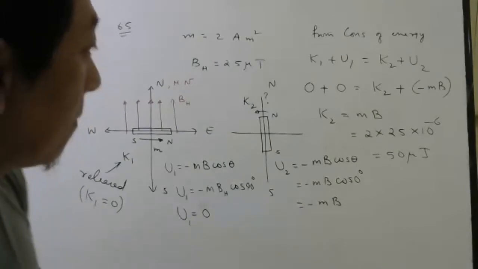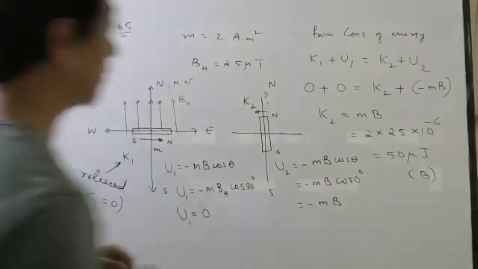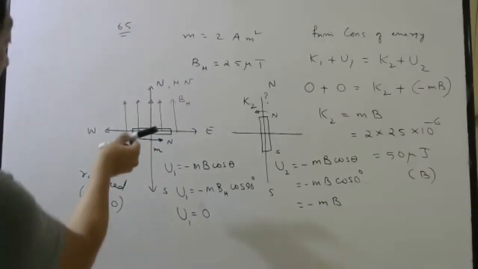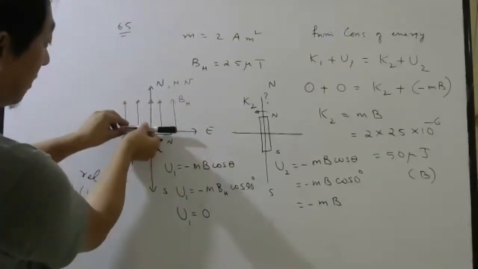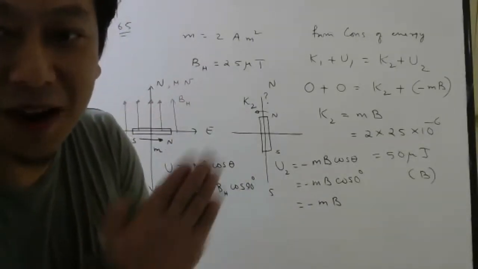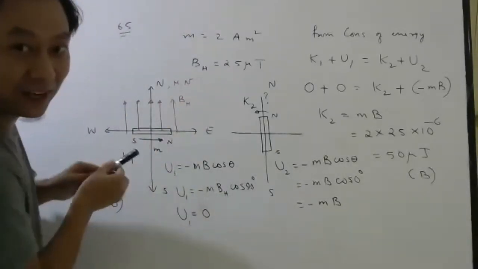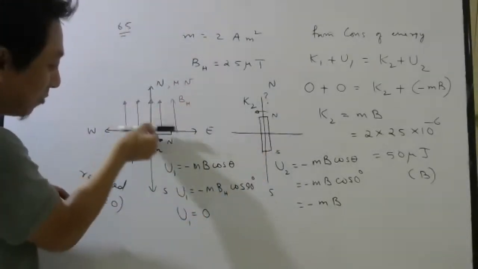Option B, okay? So please understand, the dipole is here. The dipole never wants to stay here. Dipoles always want to be parallel to the magnetic field, we all know. So this dipole or this magnet, we are forcing it to be here right now.